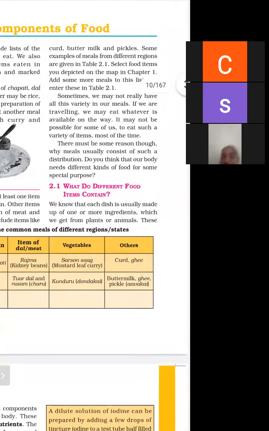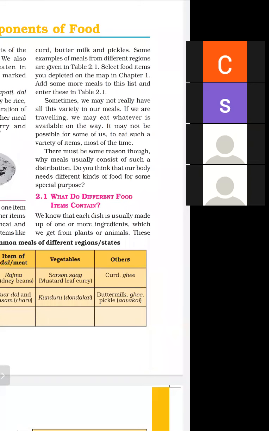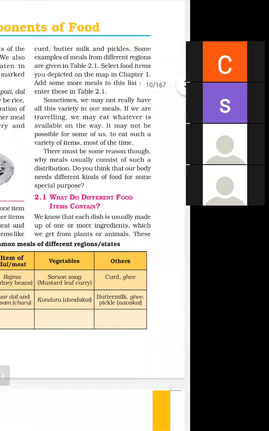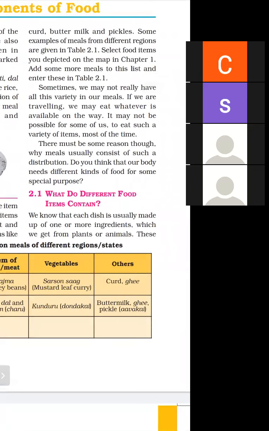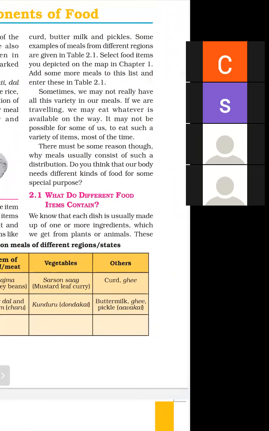Sometimes we may not really have all this variety in our meals. If we are traveling, we may eat whatever is available on the way. Suppose we are traveling in a bus, then there is no possibility of variety of food, so we eat whatever is available. It may not be possible for some of us to eat such a variety of food most of the time.